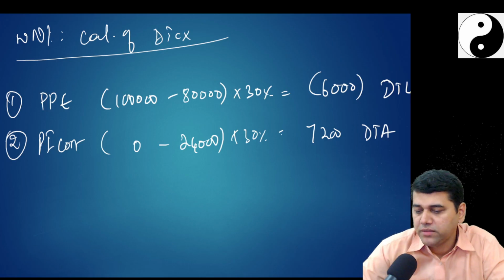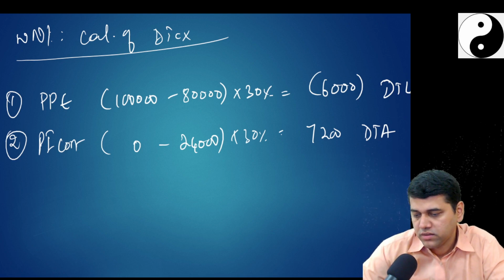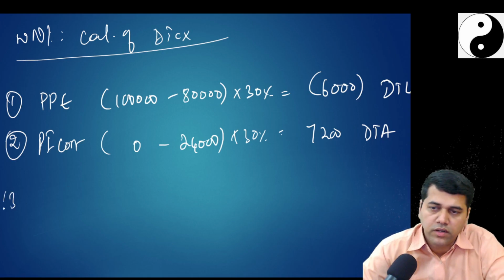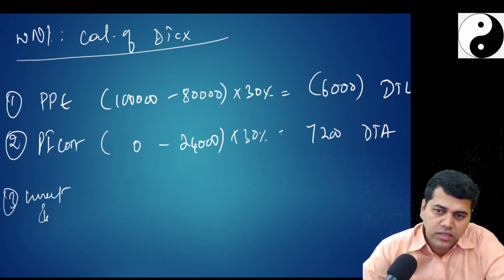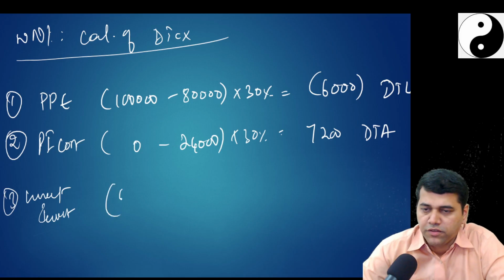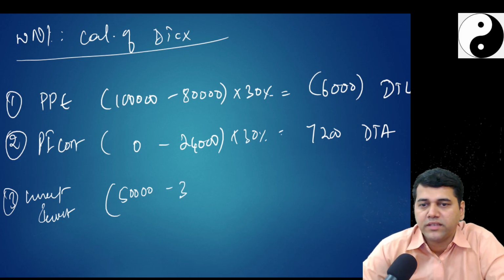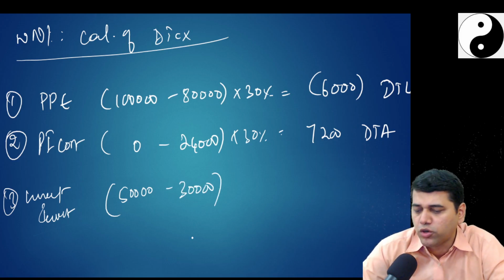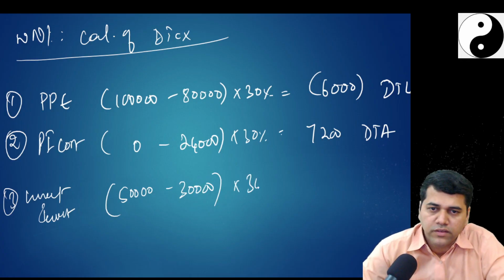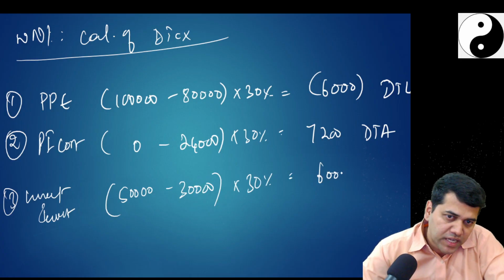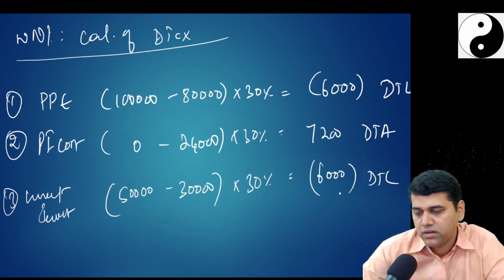Is there any more items? Current investments. Third, current investment. Say 50,000 is the new book value, but income tax says only 30,000. FVTPL and all we don't know. On this 30% gives me 6,000 additional DTL. It gives me additional DTL.